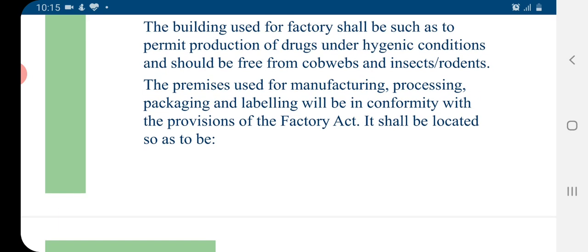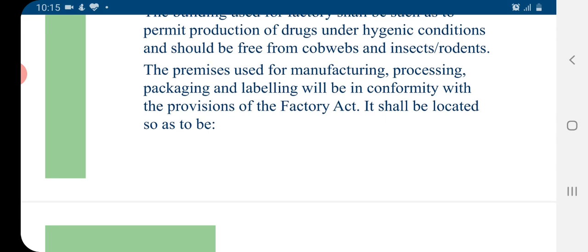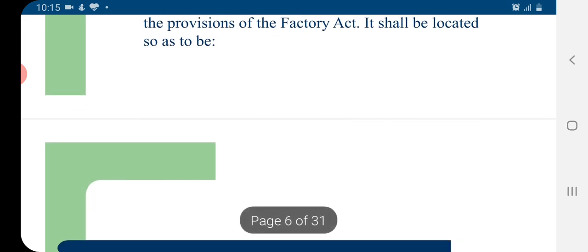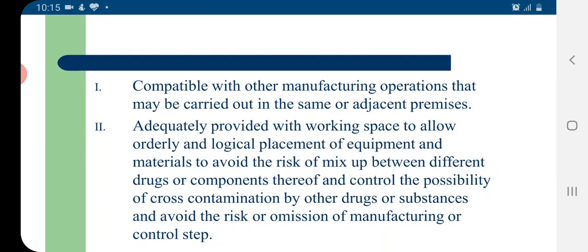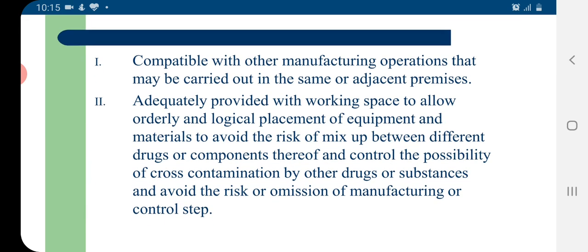The premises used for manufacturing, processing, packaging, and labeling will be in conformity with the provisions of the Factory Act, and shall be located so as to be compatible with other manufacturing operations that may be carried out in the same or adjacent premises.